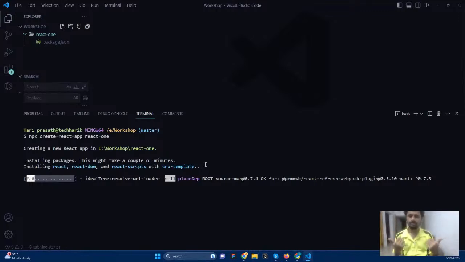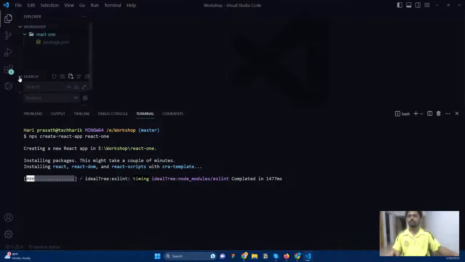What we need to do is delete the extra things that the small application contains, keeping only the essential things. Once we've deleted that, we can start building our own application with the help of these files. So that's what we need to do. It will take some time.